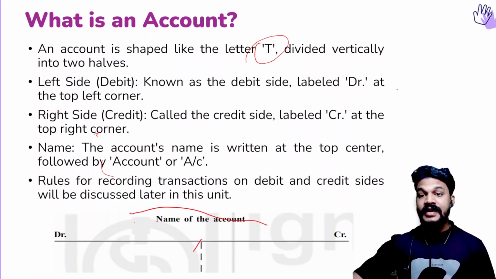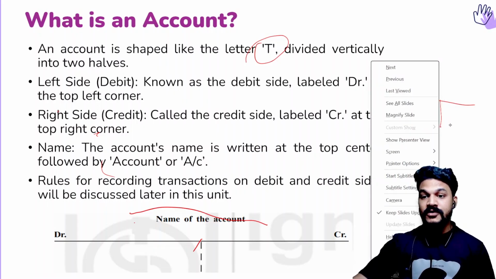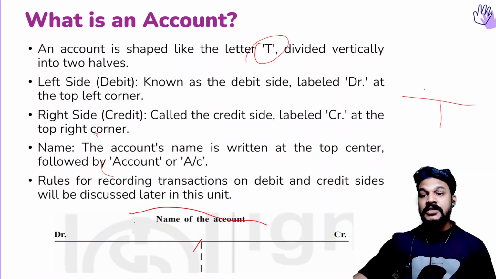Shaped like a T means it is having two sides. It is a T, and sorry for the writing. It is hard to write with the pen. Okay, so this is the T.